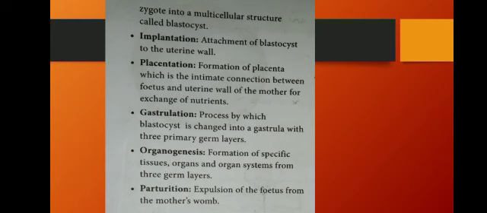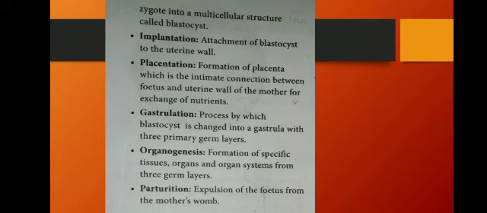That condition, the formation of three layers in the embryo stage, is what we call gastrulation. Next one is organogenesis. From the ectoderm, endoderm, mesoderm onwards, the formation of organs we call organogenesis. Genesis means formation.